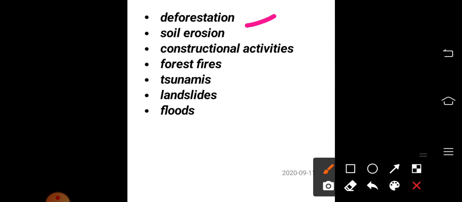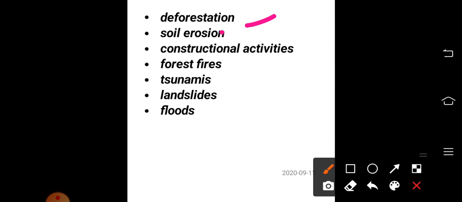There are so many good things that we can do with afforestation. First of all, we can check soil erosion. Then we can improve the quantity of oxygen in the atmosphere. That means we can maintain the balance in the atmosphere. Then we can provide an ecosystem, that means we can provide shelter for different types of plants, birds and animals. All these can be created by afforestation. So deforestation is a main problem caused by human activities.